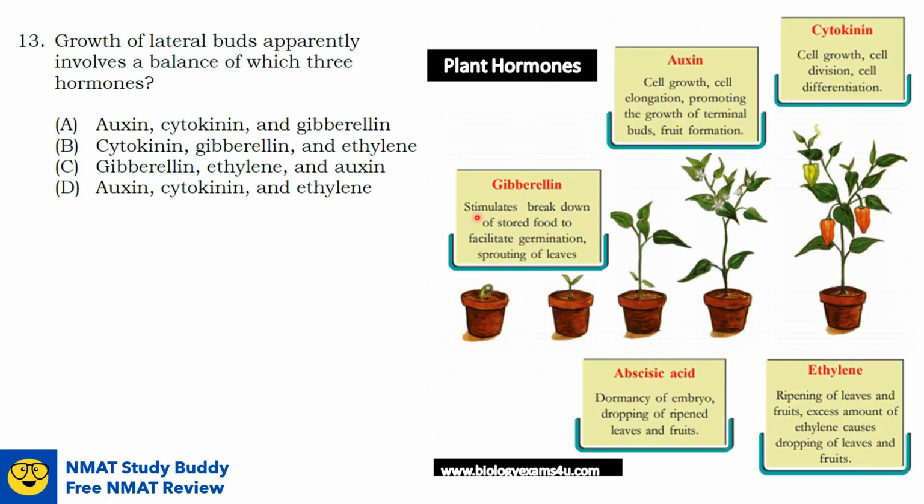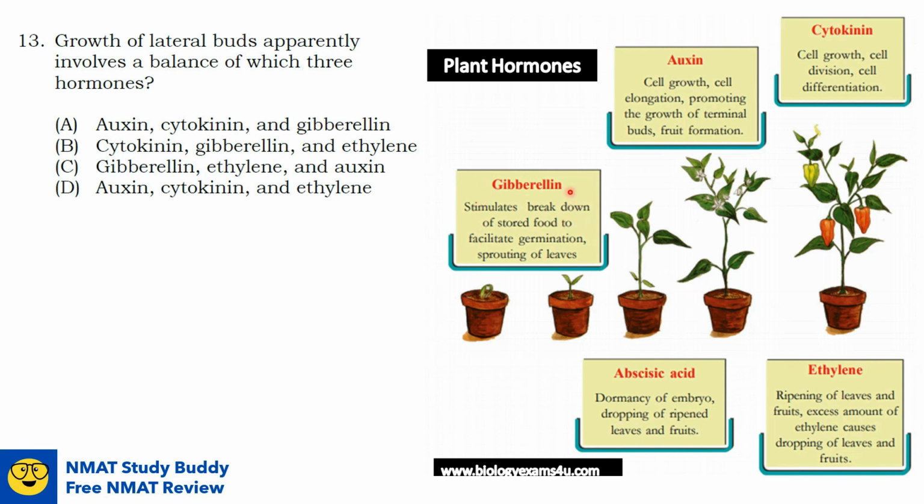Okay, so to determine which of these two is the correct answer, let us review first the functions of these hormones. So, gibberellin stimulates the breakdown of stored food to facilitate germination and sprouting of leaves. Ethylene, on the other hand, is responsible for the ripening of leaves and fruits, and it is also responsible for the dropping of leaves and fruits. So let us take a look at their role in the apical dominance and the lateral growth.